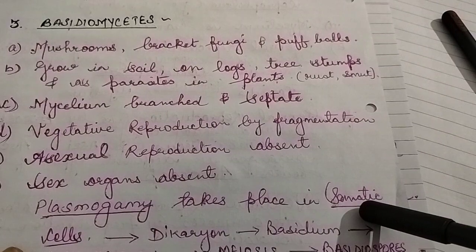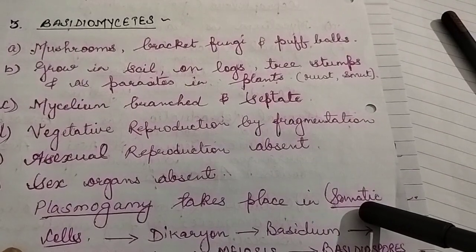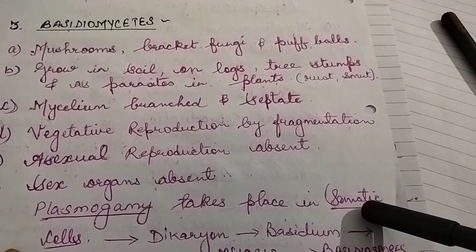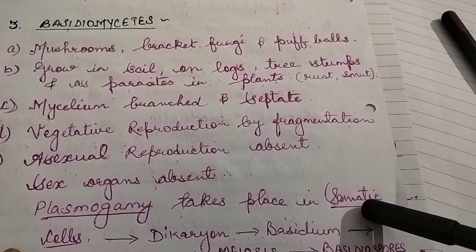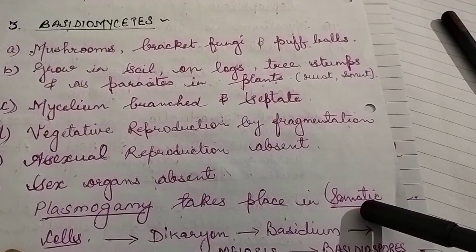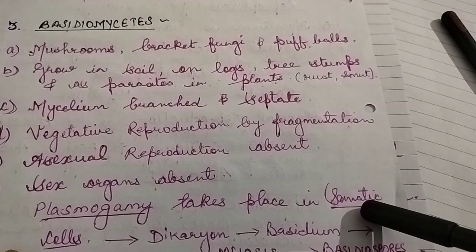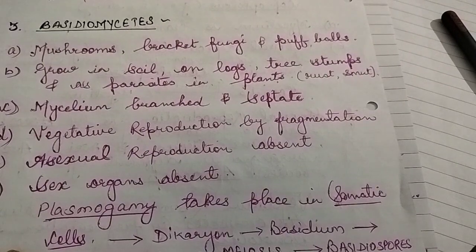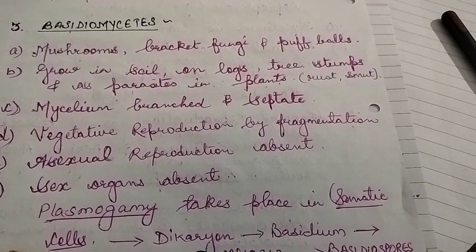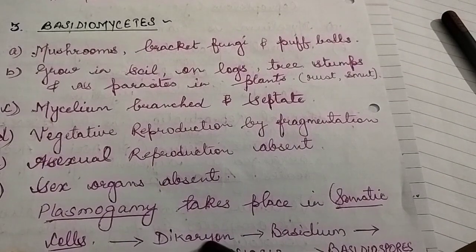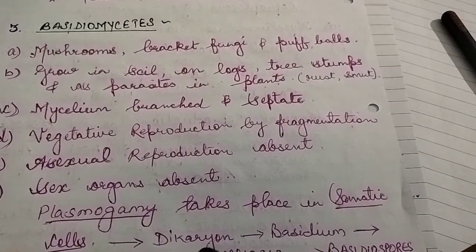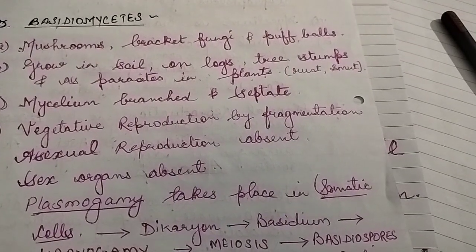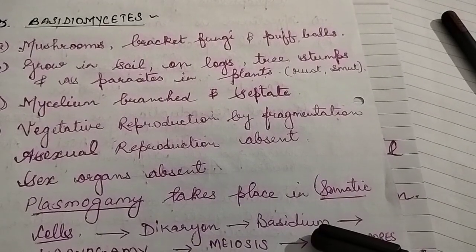Two vegetative or somatic cells of different genotypes or strains, means of compatible mating type, fuse together. This results in plasmogamy. Remember, fusion of protoplasm. As a result of plasmogamy, dikaryon is produced. Remember the sexual cycle in fungi from the last class? Dikaryotic phase is seen. You remember N plus N, that is dikaryon. Now this dikaryon forms basidium.